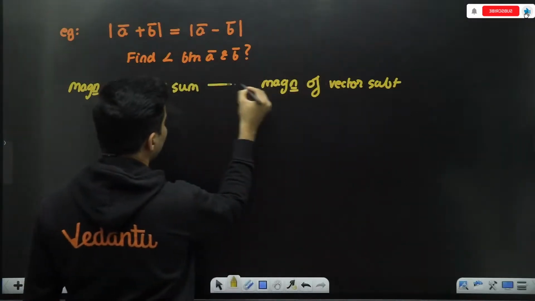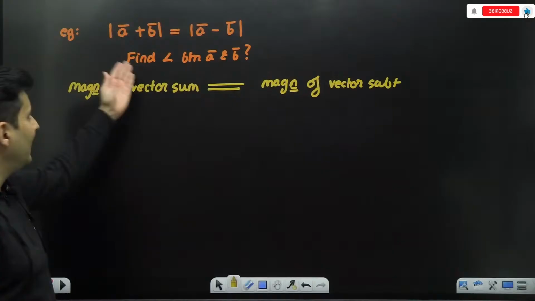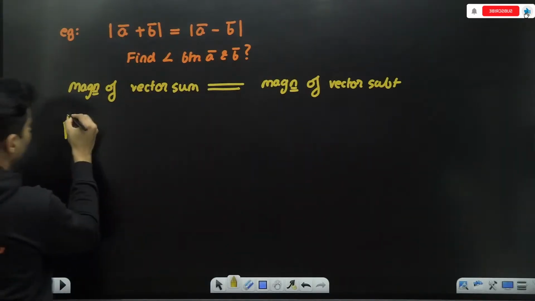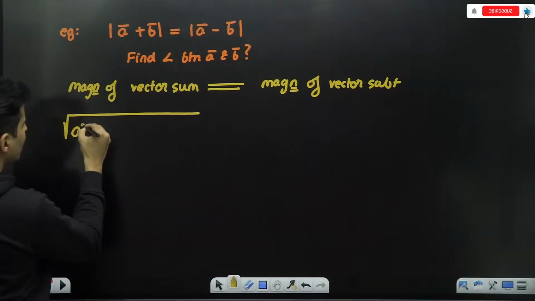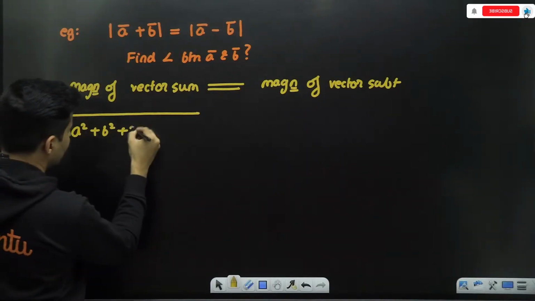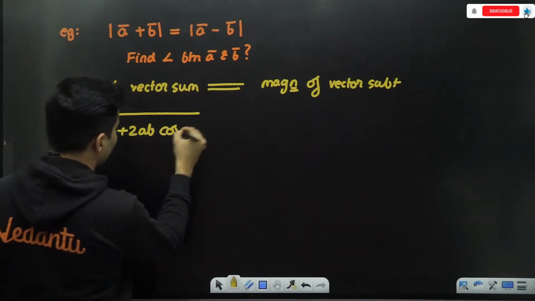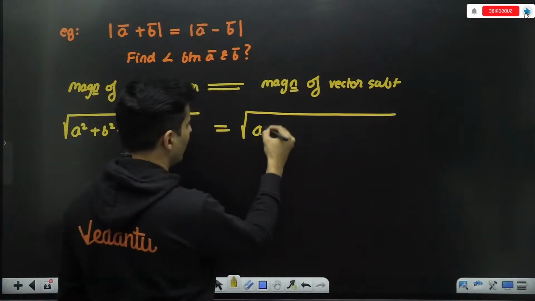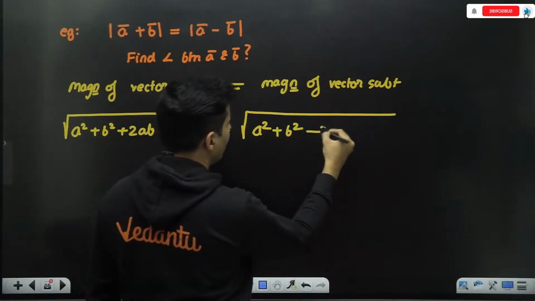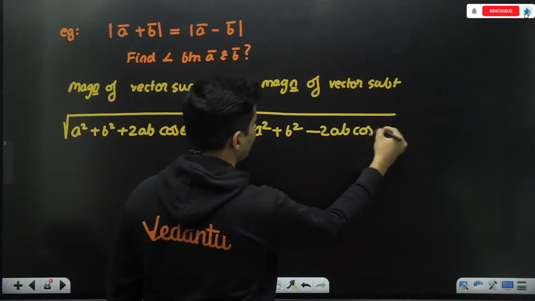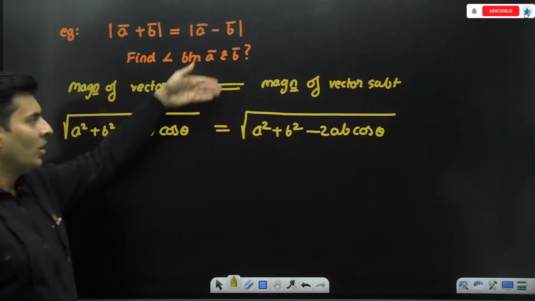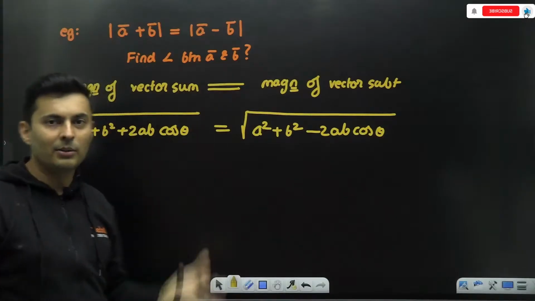They are basically the same. Then find the angle between them. For the magnitude of the vector sum, there is a formula: square root of a square plus b square plus 2ab cos theta is equal to the magnitude of vector subtraction, whose formula is square root of a square plus b square minus 2ab cos theta.